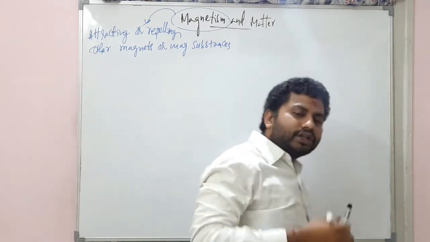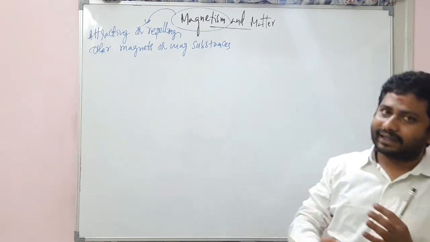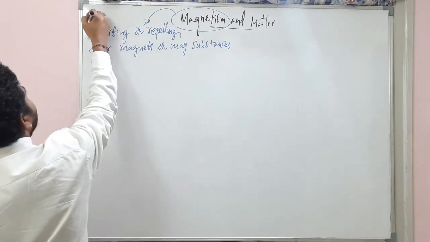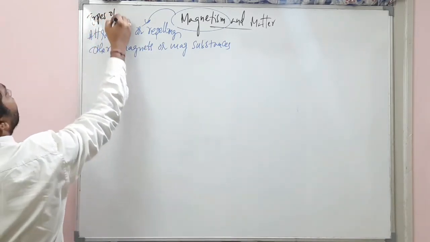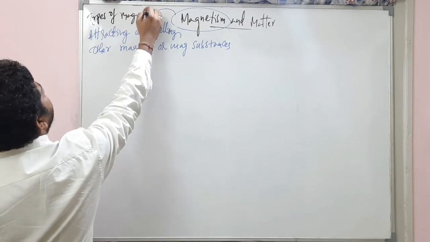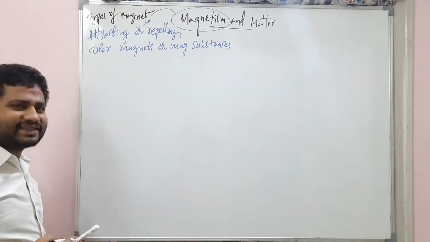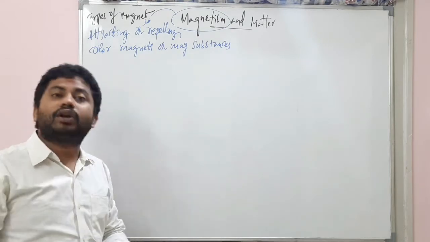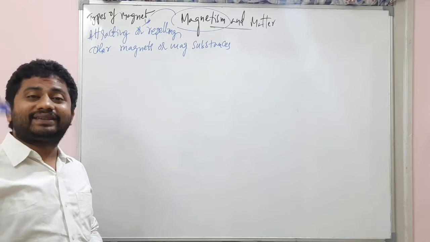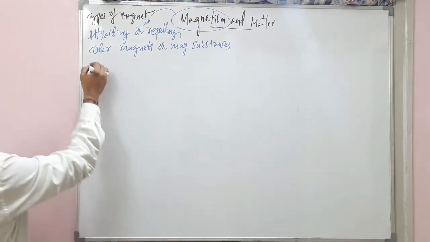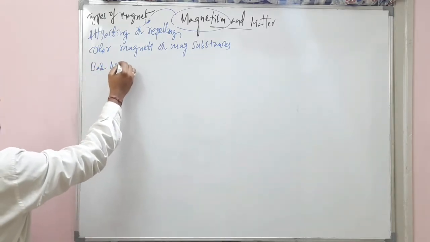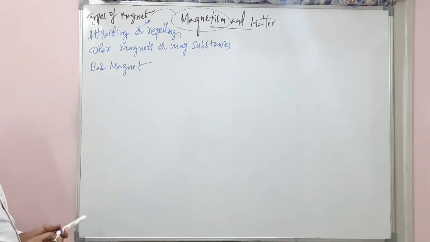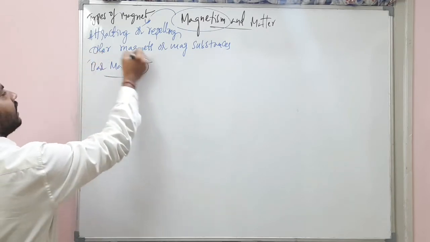We are not going into the deep levels of what magnetism is and what the types of magnets are. There is a concept here, the types of magnet: natural magnet, artificial magnet, and so on, but we are not discussing that because the chapter will start from it, and it's not required right now. Right now, what is required is the bar magnet. We all know about a bar magnet. There are so many things related to the bar magnet in this chapter.